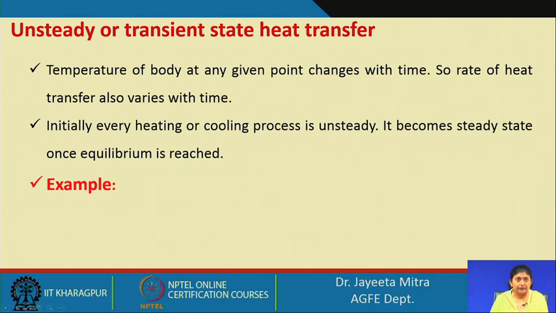For example, if we discuss the immersion of a potato in boiling water. The potato must have an initial temperature with respect to the ambient temperature, let us say T0, and when we immerse it into boiling water, the temperature may be near 100 degrees. Then it attains that temperature gradually. This attainment follows the unsteady state first, until it reaches the equilibrium condition.